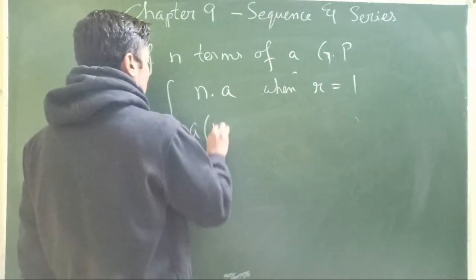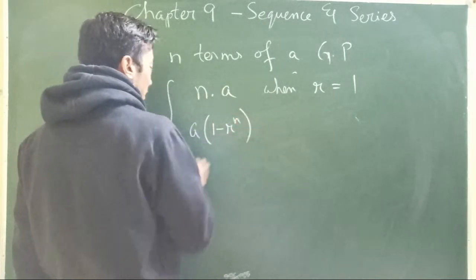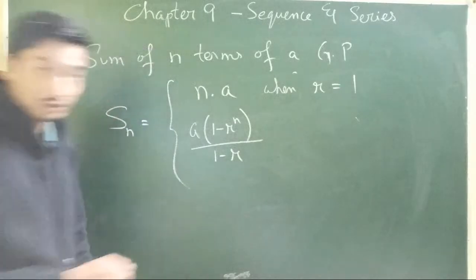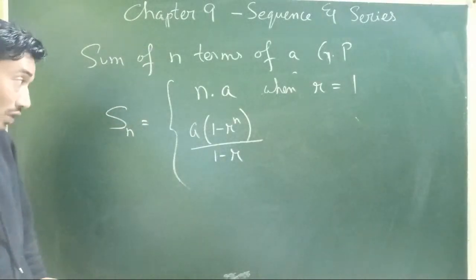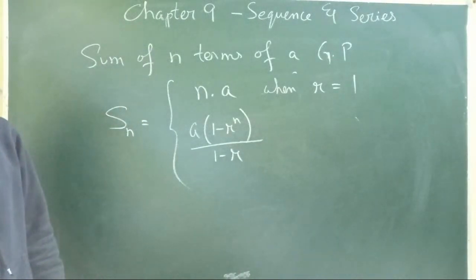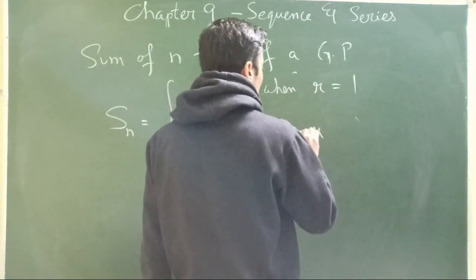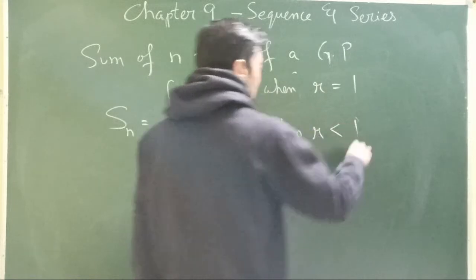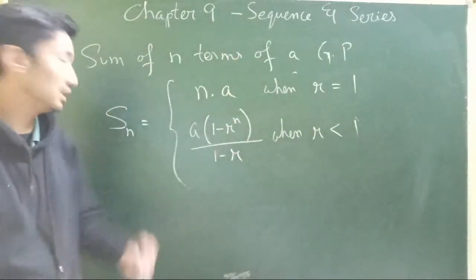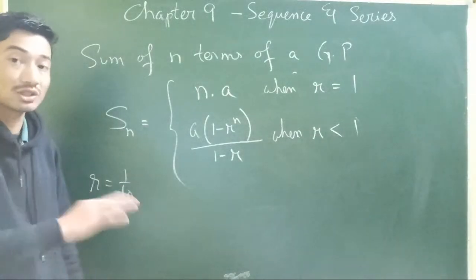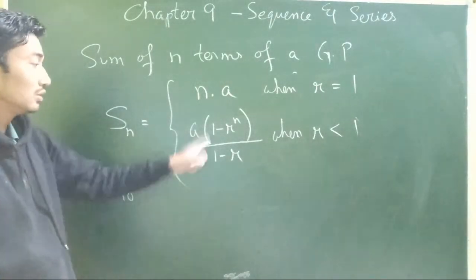Or you will use this formula, a into 1 minus r power n divided by 1 minus r, when your common ratio is less than 1. That means maybe like a common ratio of 1 by 10, strictly less than 1, then you will use this formula.